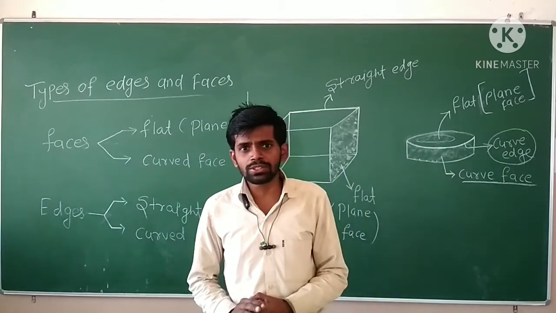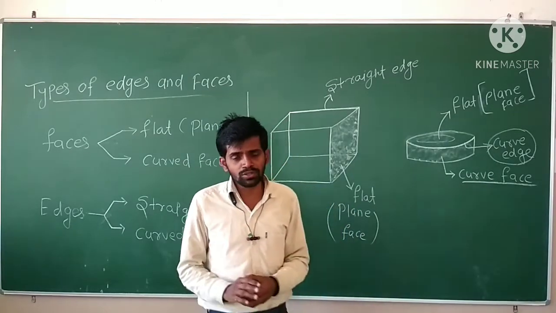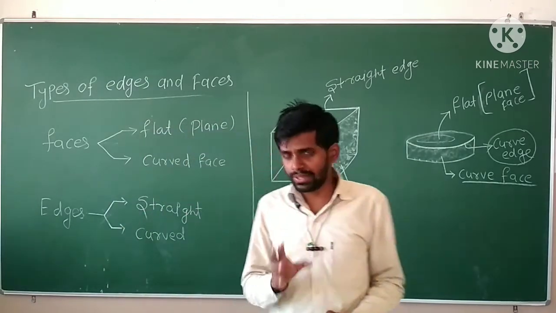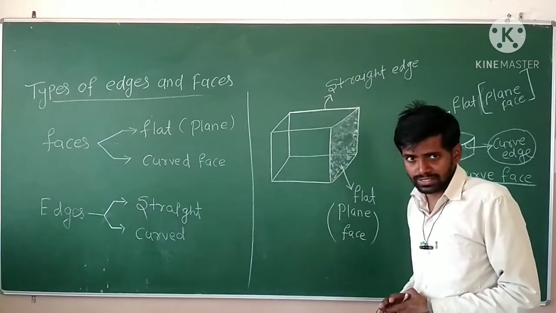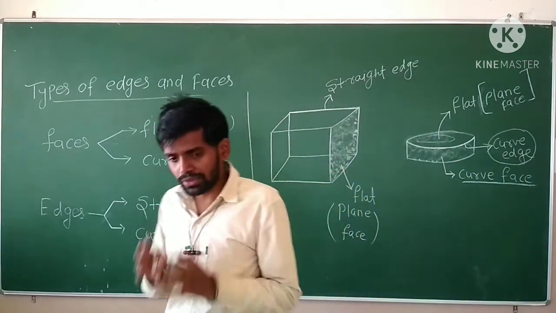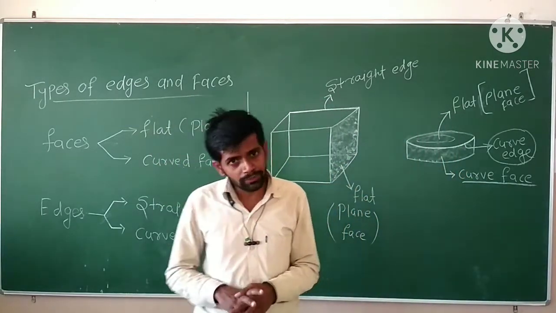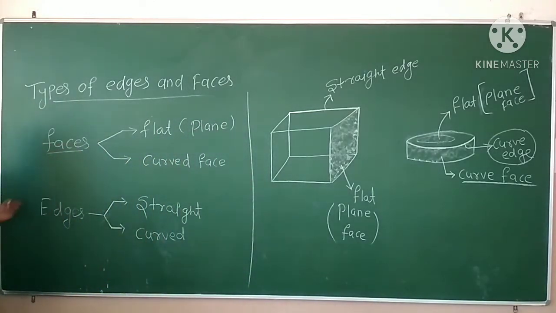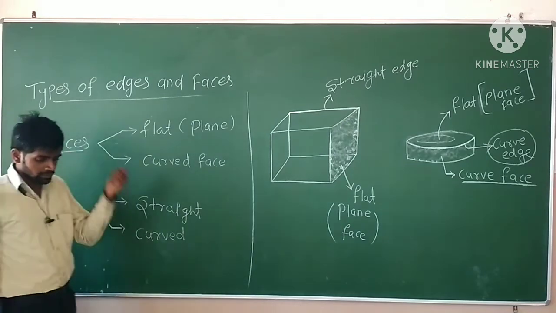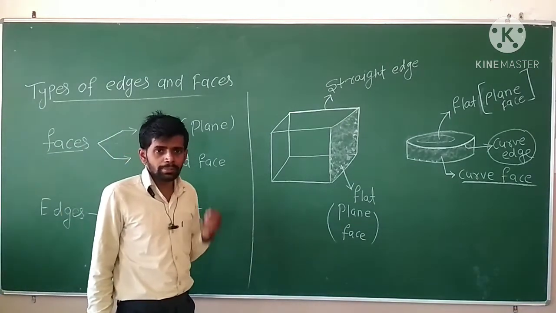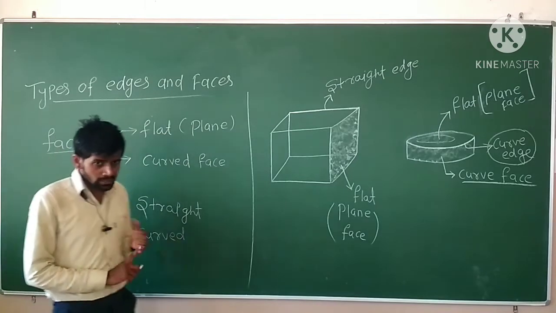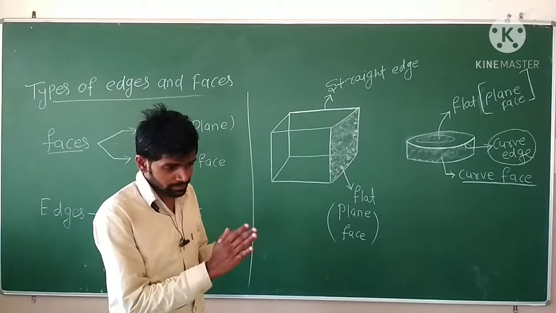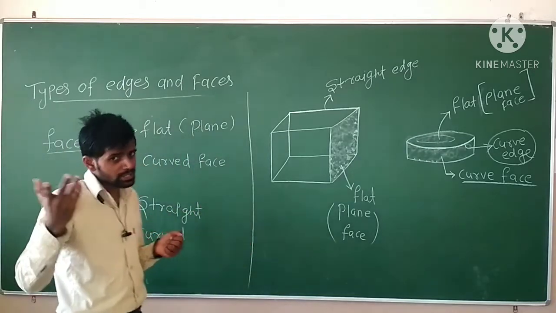And today we are going to start our new topic, that is the types of faces and edges. Okay, my dear students, today we will understand about the types of edges and faces. Basically faces and edges have two types, so let us see them. First of all, we will understand about the faces. In the previous video, we have already learned about the face. What is meant by face? A surface of the object is called its face.